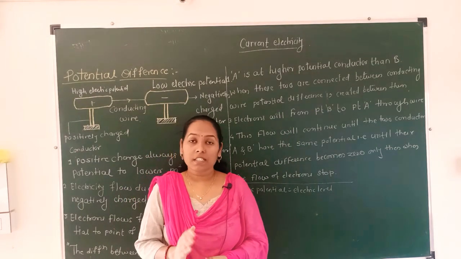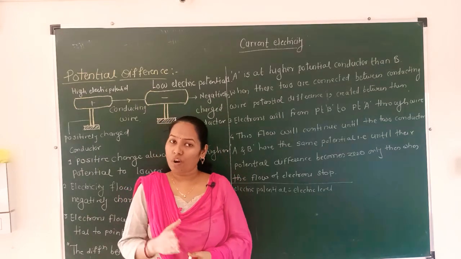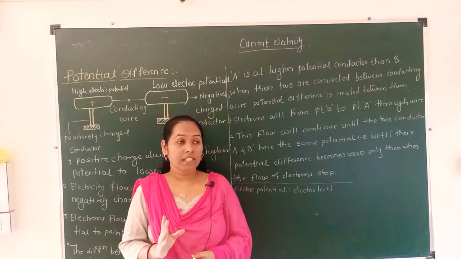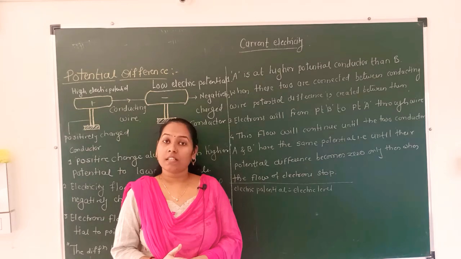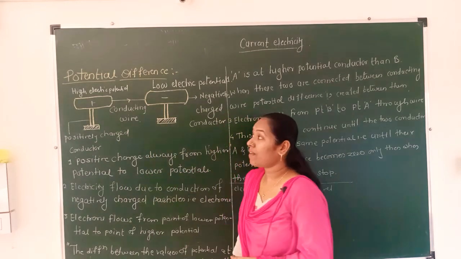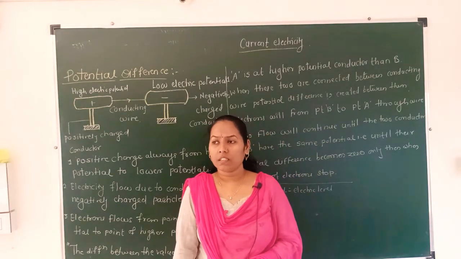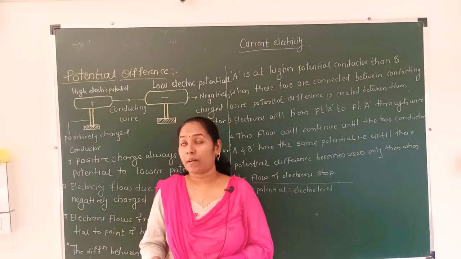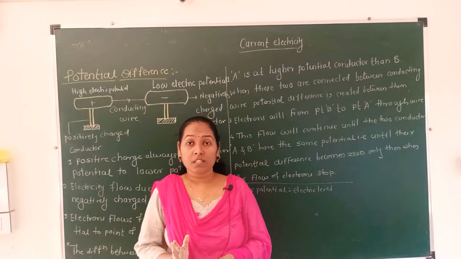That is nothing but the electric potential. Means, like water, the flow of charge also depends upon two points, and those points are the electric levels, and these electric levels are known as electric potential. In this video lecture we are going to discuss what is meant by potential difference, and it is a very important term. The flow of current in current electricity totally depends on the PD, that is, the potential difference. Very important concept here.